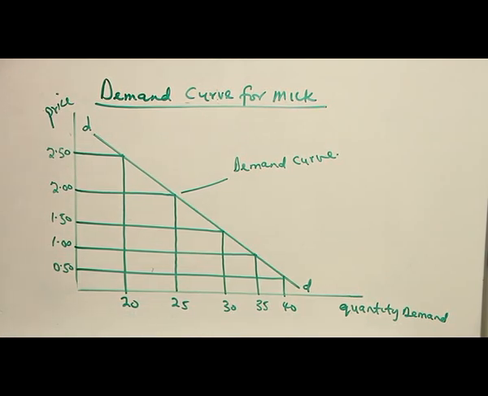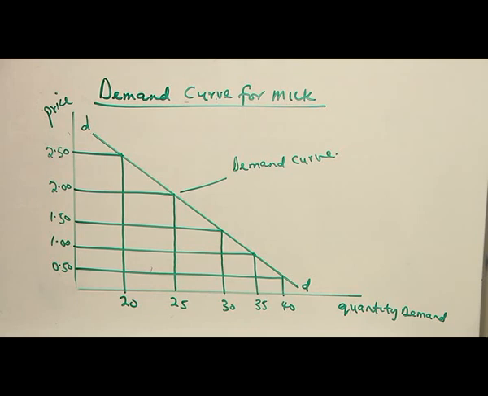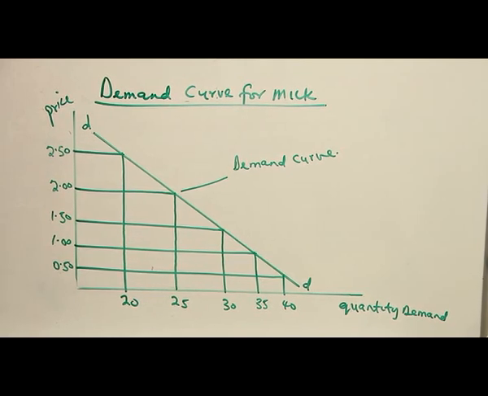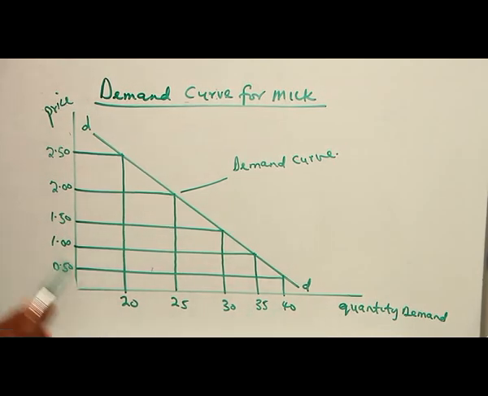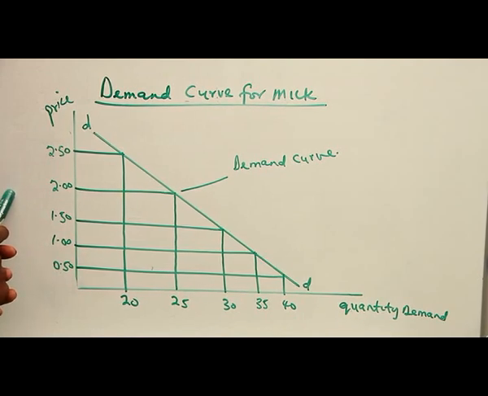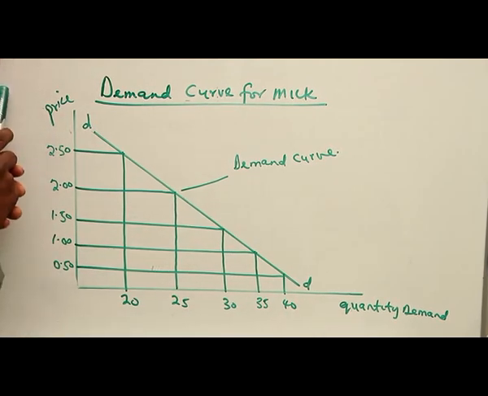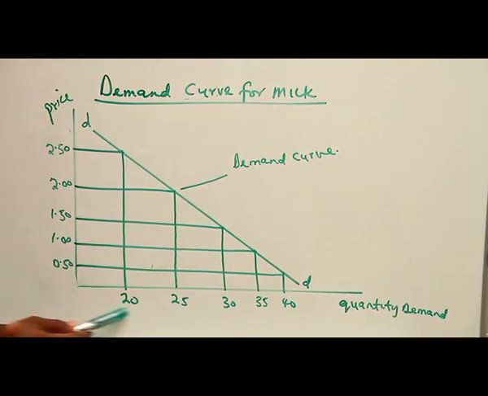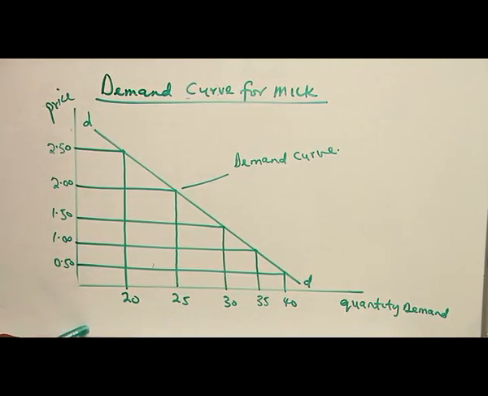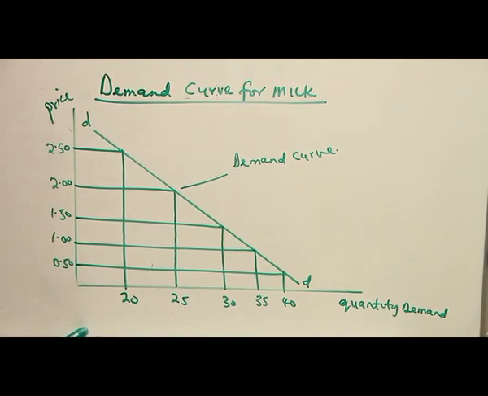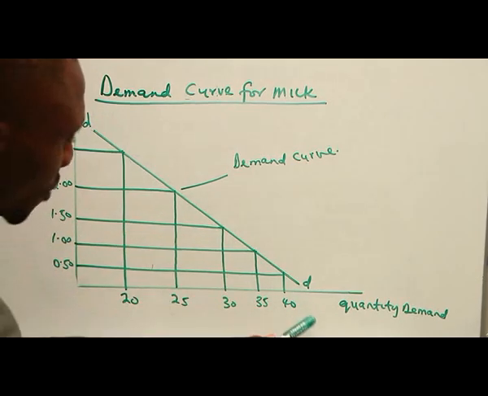Let me repeat. In the demand curve, we observe that the relationship between the price of the commodity, milk, and quantity demanded of the commodity happens to be inverse, opposite. As the price is reducing, quantity demanded is increasing. But if the price is increasing, quantity demanded will be reducing, because the commodity is a normal good, showing that the demand curve is downward sloping.